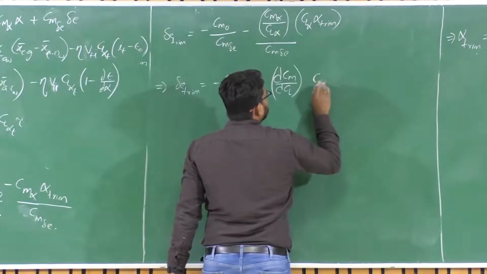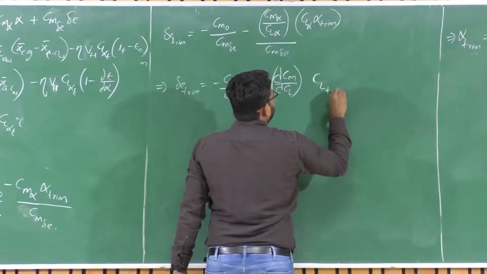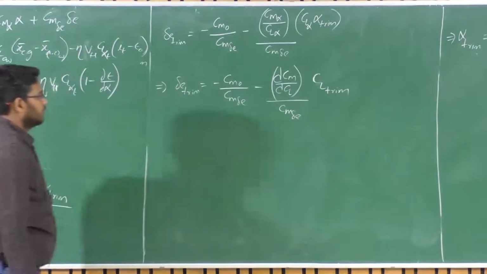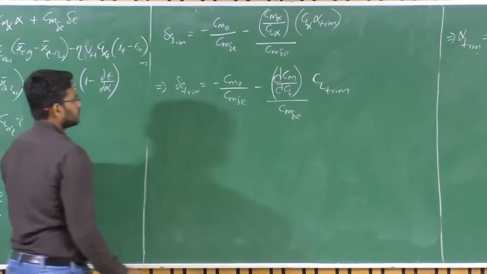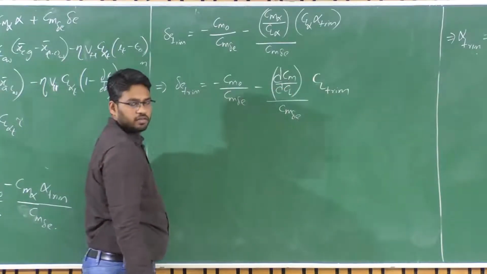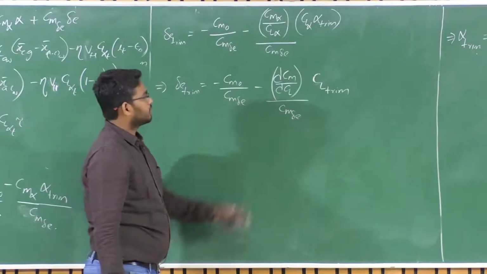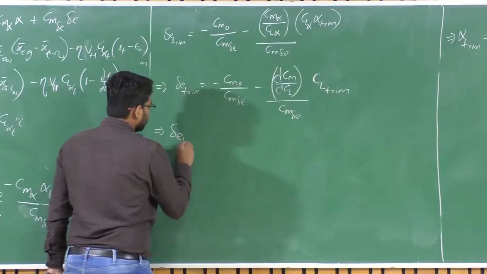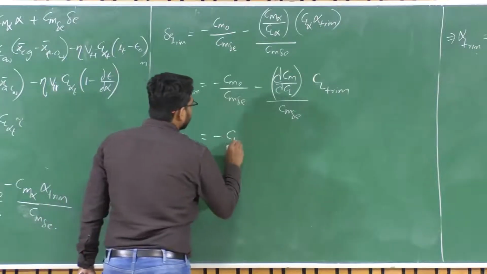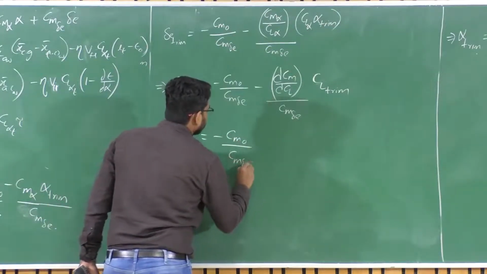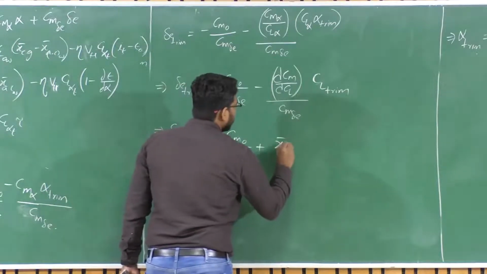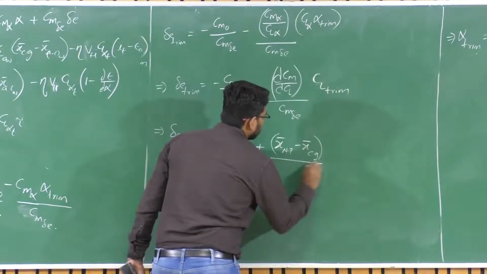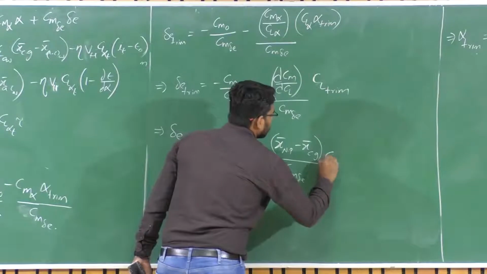Then what we have is CL trim upon Cm delta E. So what is dCm upon dCl? This is nothing but negative of static margin, right? Do you remember this? So delta E trim is equal to minus Cm naught upon Cm delta E plus x bar Np minus x bar Cg upon Cm delta E times CL trim.